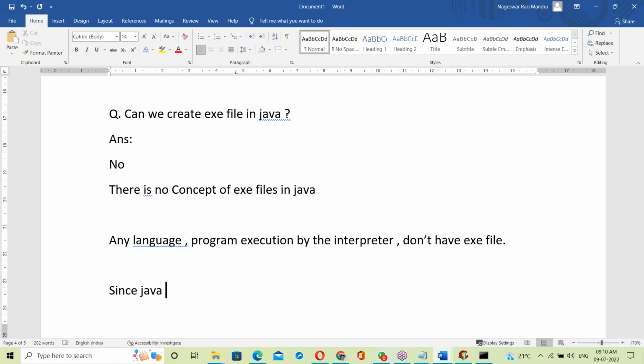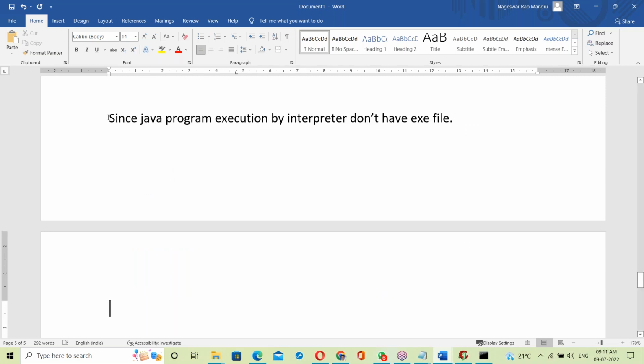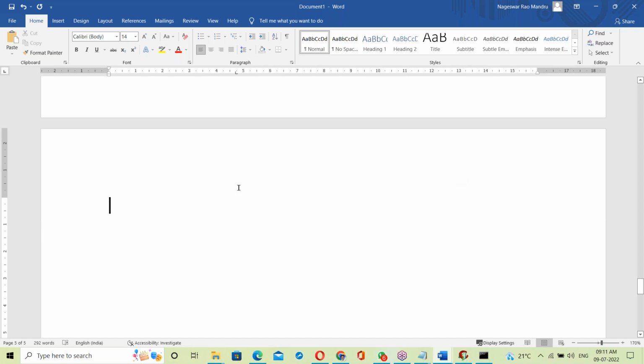See here, since Java program execution is by the interpreter, it doesn't have an exe file. Java doesn't have the exe file concept here.